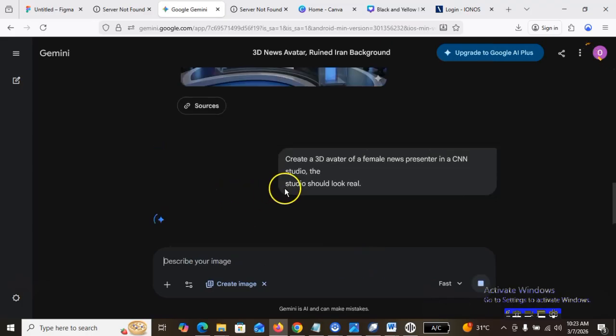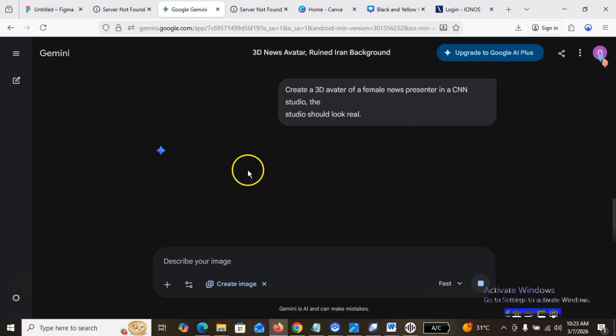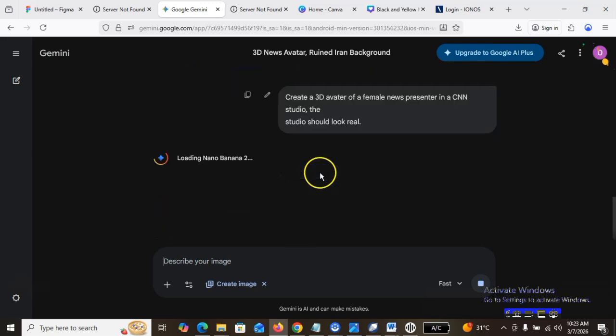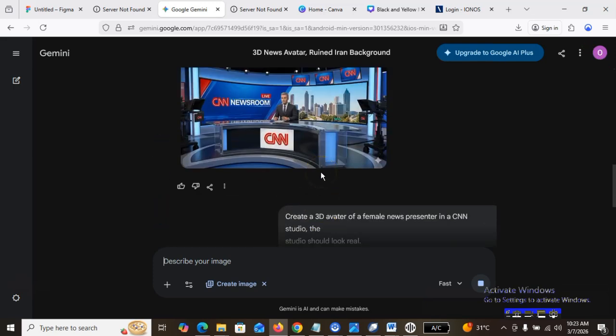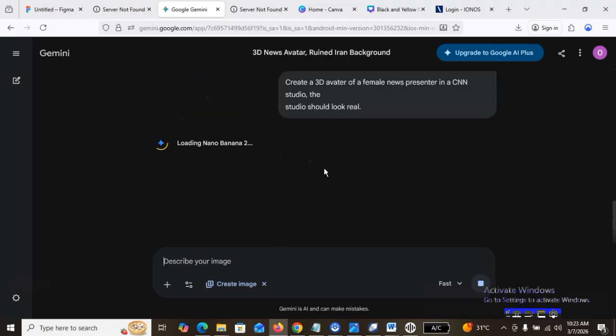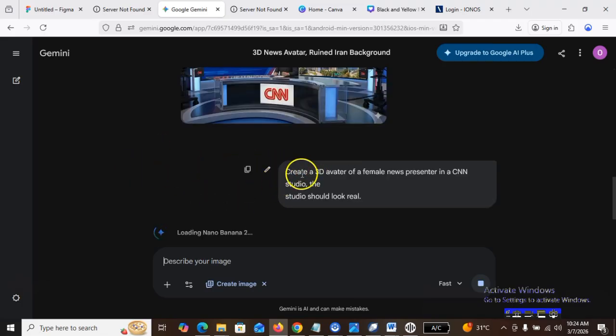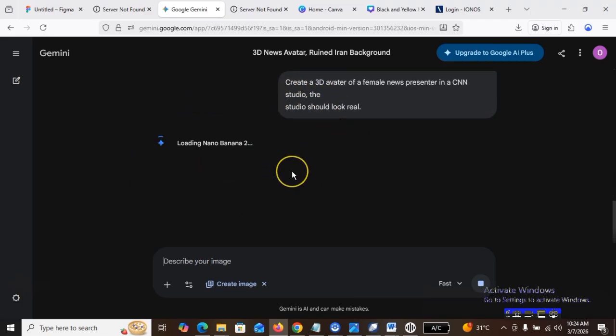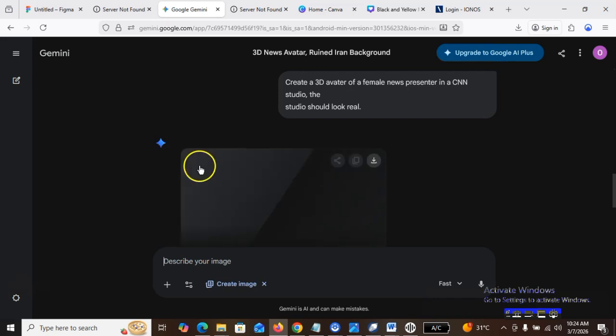So the first one we created, I think there's a kind of lookalike. I don't like that one, so you can always regenerate. I don't want a situation whereby they look as if it's the same person making the announcement. So I need to make sure that they are different. That's why I'm resending this particular image, and that's why I edited my write-up here. You can always edit your prompt if you feel that what it is giving you is not what you want. So let's wait to see what happens.